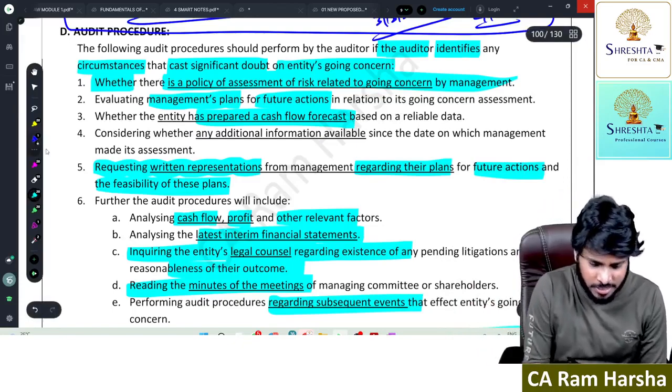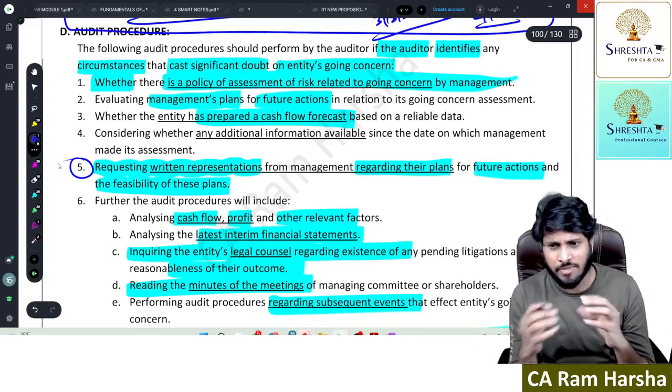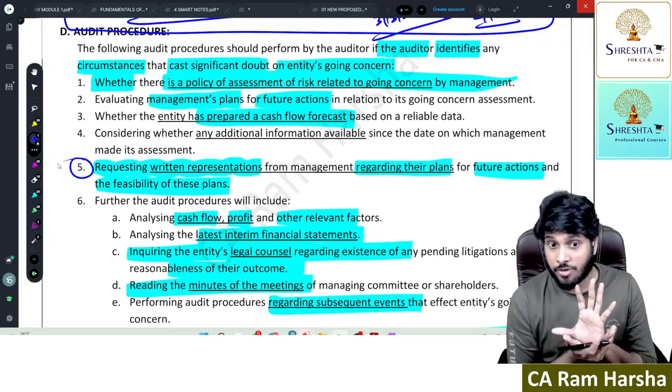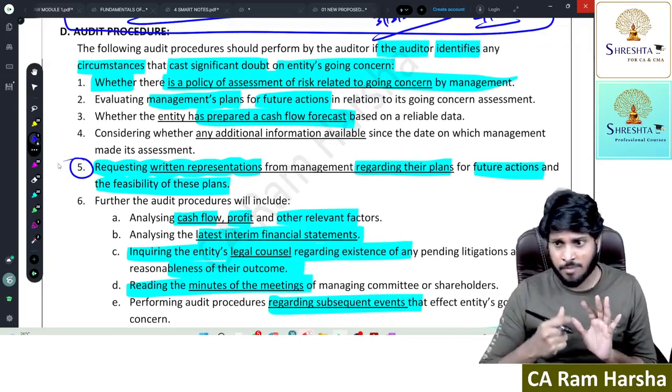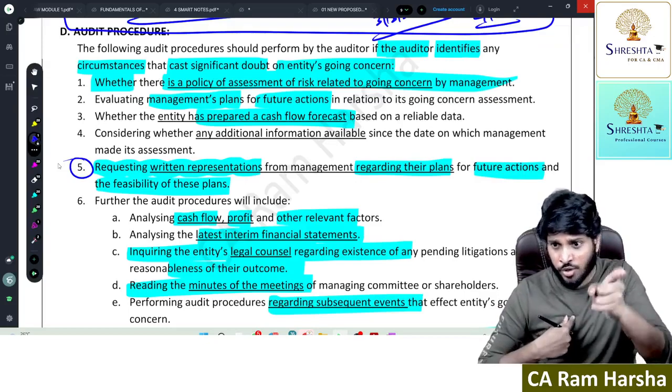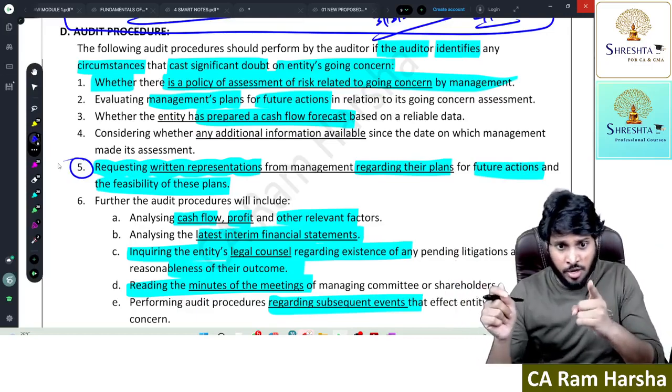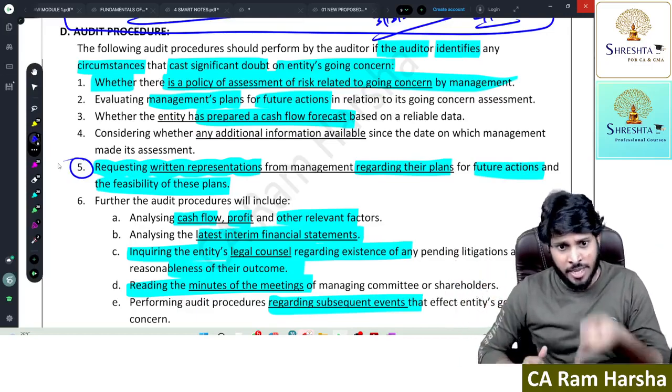Why do we take written representation? At many places in audit, we will come across this phrase, get written representation. Why is this representation required? It's a proof for me. Tomorrow, if a shareholder comes and questions the audit, hey auditor, what are you doing? You're doing nothing. You're not even involving with the manager. You're not talking to the management. You are negligent. Financials are misleading and you didn't highlight that.